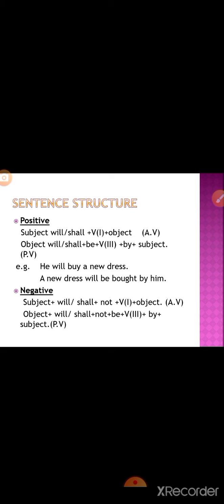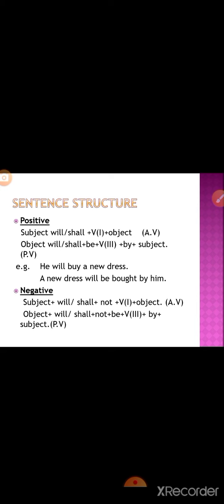Now let us discuss the sentence structure for future indefinite tense. In active voice we have subject and will/shall plus first form of the verb plus object. We use shall with I and we, and with the remaining subjects such as he, she, it, or any name we use will.